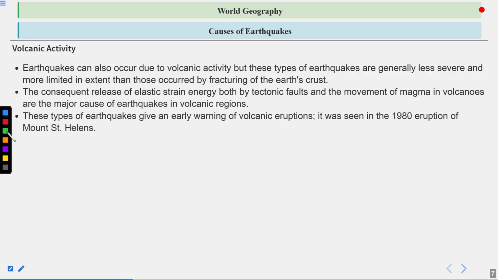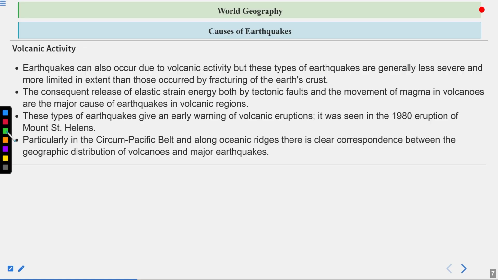These types of earthquakes give an early warning of volcanic eruptions. It was seen in the 1980 eruption of Mount St. Helens. Particularly in the circum-Pacific belt and along oceanic ridges, there is a clear correspondence between the geographic distribution of volcanoes and major earthquakes. That is why in the Pacific Ocean we also find the belt of volcanoes, which is called the Ring of Fire.